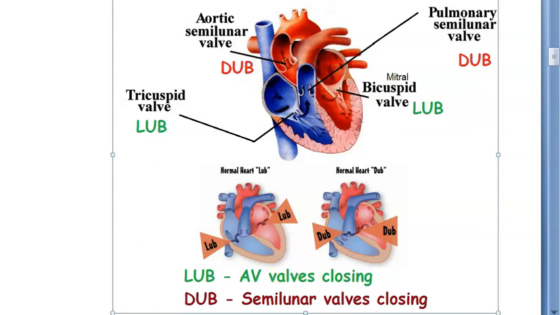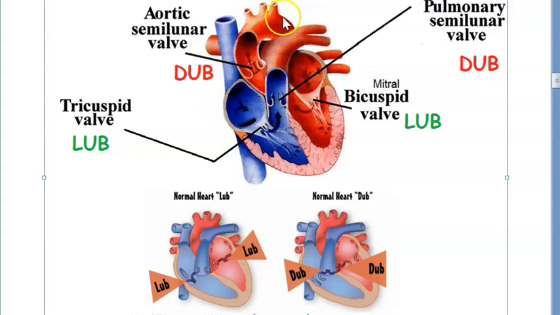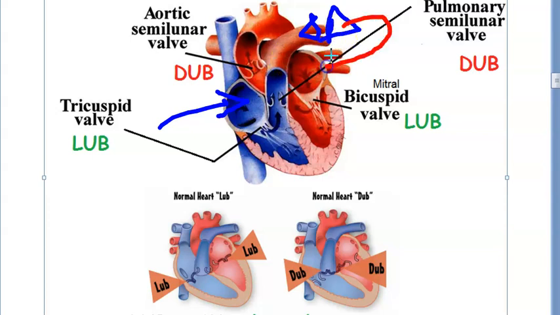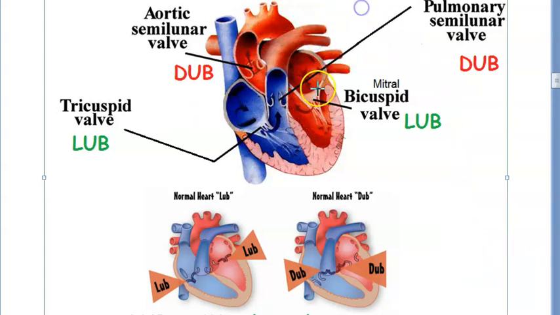You need to understand this circulation, guys, how it goes. Basically the heart receives deoxygenated blood, which you can see very well here. The heart is receiving deoxygenated blood into the right atrium. From there it goes to the right ventricle, and via the pulmonary artery the deoxygenated blood goes to the lungs, and the lungs are going to oxygenate the blood. The oxygenated blood from the lung will return to the left atrium, and from the left atrium the blood goes to the left ventricle, and the left ventricle is the one that pumps the blood to all parts of your body. Who is pumping? It is the left ventricle.